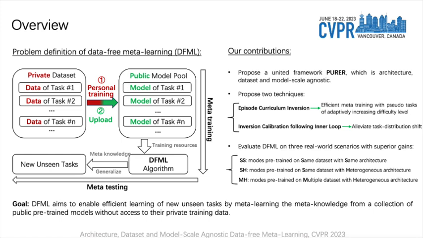Pure consists of two novel techniques, episode curriculum inversion and inversion calibration following inner loop, to achieve efficient meta-training and alleviate task distribution shift, respectively. We also propose 3 real-world scenarios for comprehensive and practical evaluations of DFML algorithms. Extensive experiments verify the superiority and broad applicability of our method to real-world scenarios.